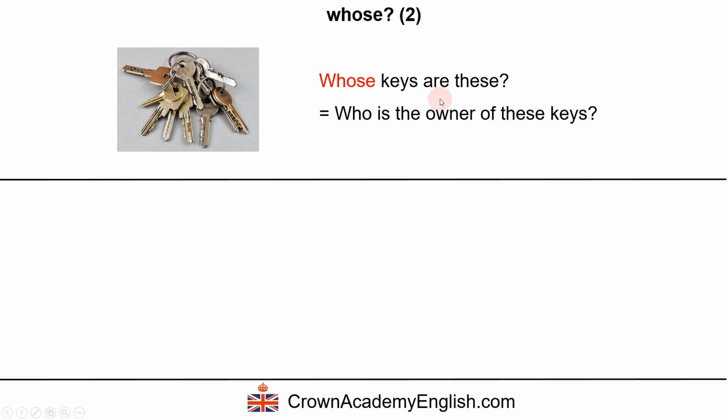are these? Notice that we have the verb be is now in the plural, third person plural, "are". And "these", again, this is the plural of "this". Okay, so whose keys are these? If it was just one key, we would say whose key is this? But with several keys, we say whose keys are these? Okay, who is the owner of these keys?